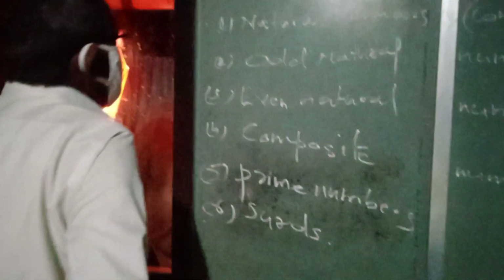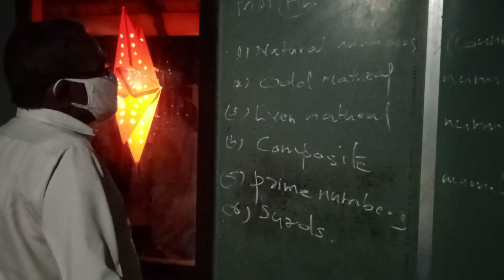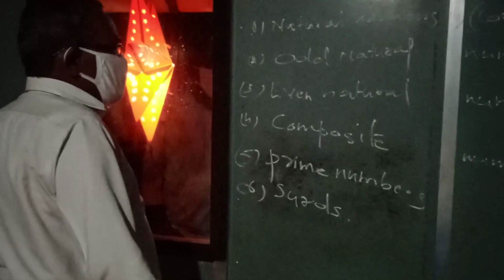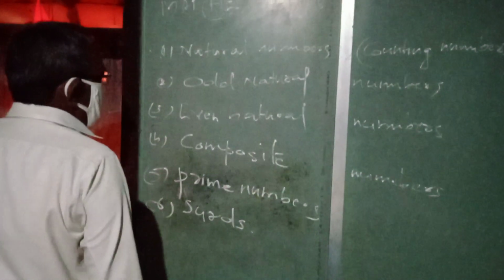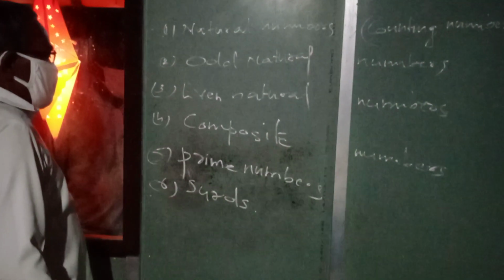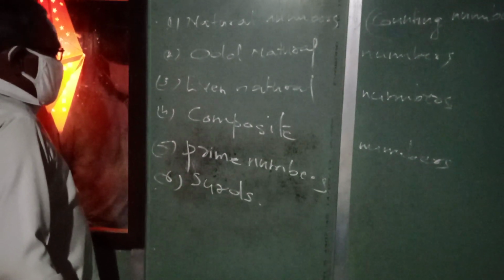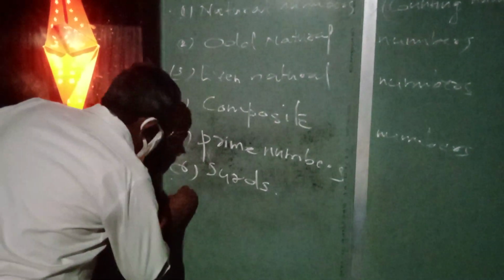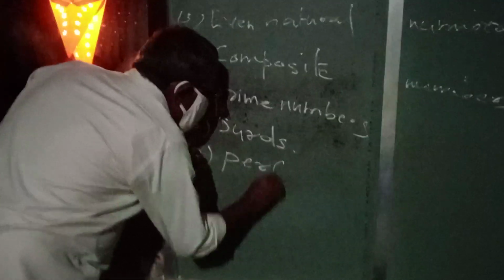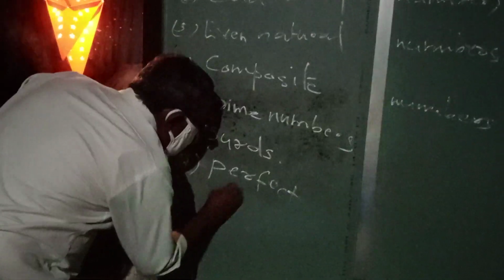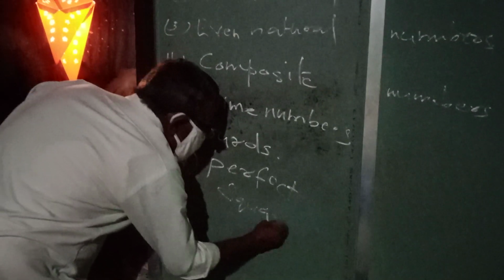So once again, for the basic study of mathematics, the natural numbers, otherwise called counting numbers, then among these, the odd natural numbers, the even natural numbers, composite numbers, prime numbers, perfect squares.